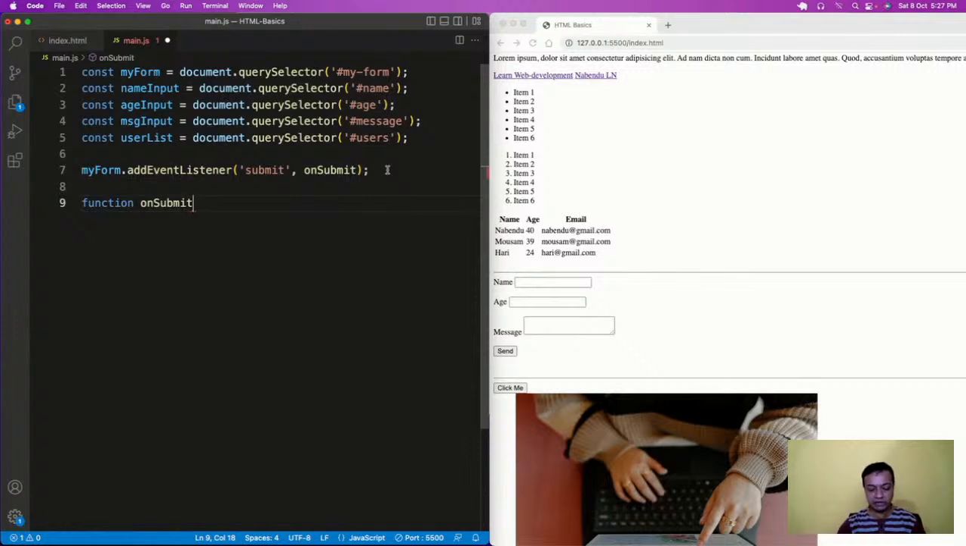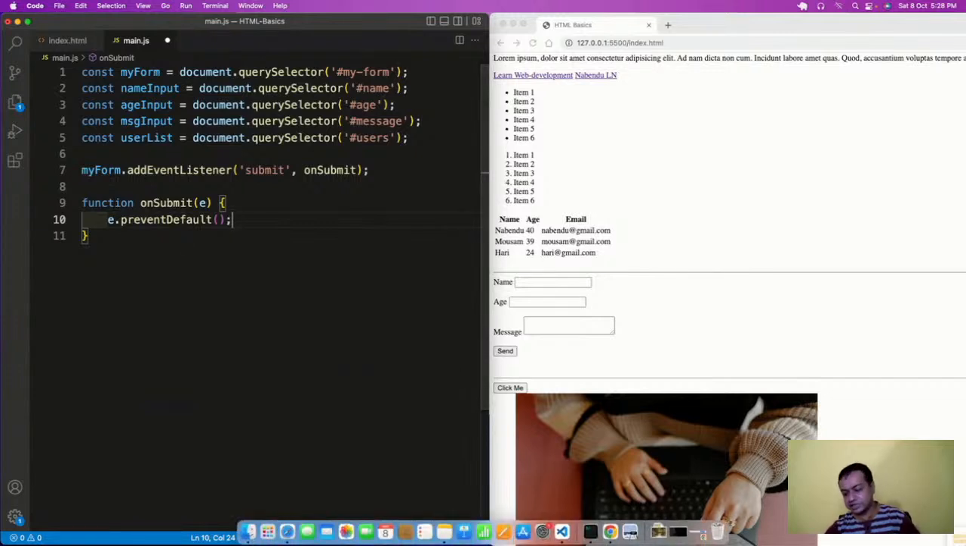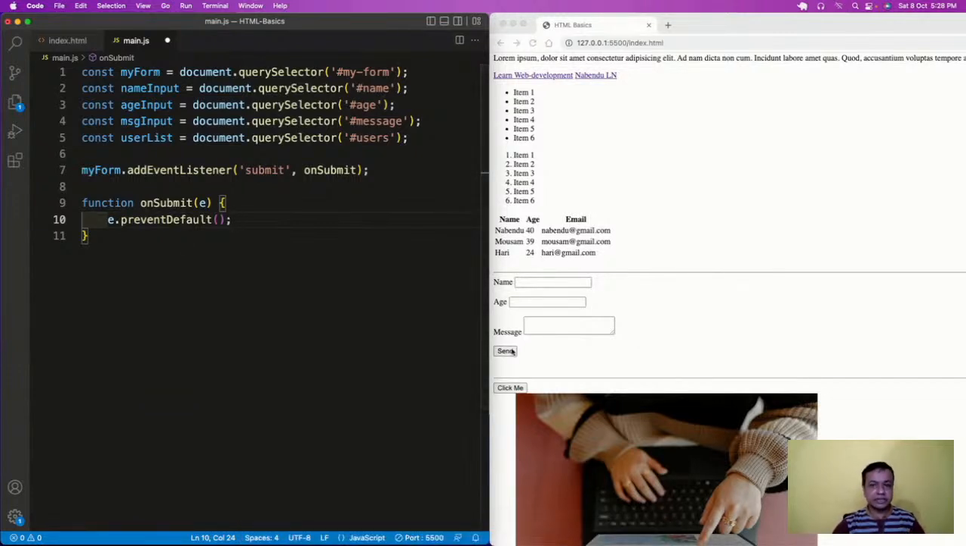On submit, I will have something like E. What is this E? E is given to us by the browser. Here we'll have E dot prevent default. We have to do this because, when I was studying HTML, I mentioned that when I click on the send button, a refresh happens and it removes everything.